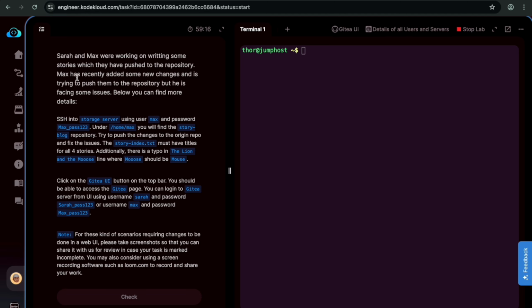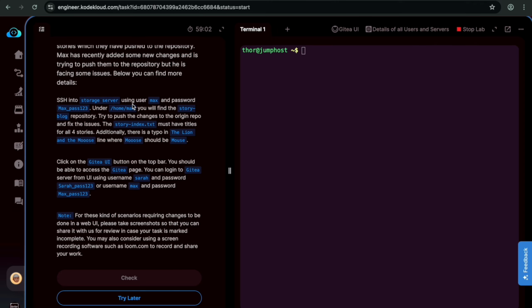Sarah and Max are working on writing some stories which they have pushed to the repository. Max has recently added some changes and is trying to push them to the repository, but he is facing some issues. Below you can find more details. SSH into the storage server using user max and password max_pass123 under /home/max. You will find the story-blog repository. Try to push the changes to the origin repo and fix the issue. The story-index.txt must have titles for all 4 stories. Additionally, there is a typo in the line about the mouse.